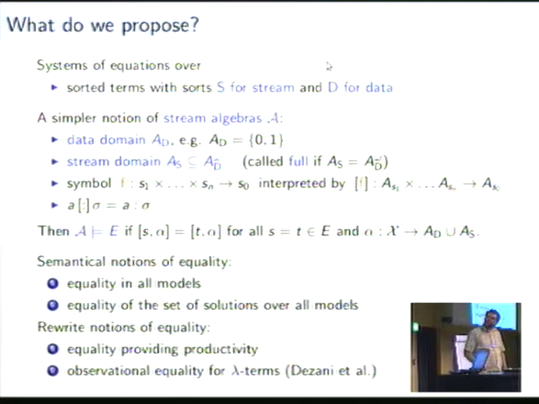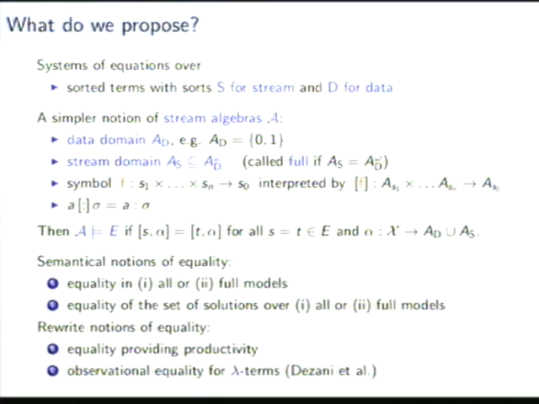Using this semantics, we suggest different notions of equality, namely two semantical and two rewrite notions. The semantical notions are equality in all models. We will see on the next slide what this is. And we can also look at equality of the set of solutions, and they are slightly different. And if one does not want to use semantics, then there are also interesting notions for equality based on rewriting: equality providing productivity, which we've already seen, and observational equality for lambda terms, and there we actually base ourselves on previous work. And we just analyze how difficult it is to decide these notions.